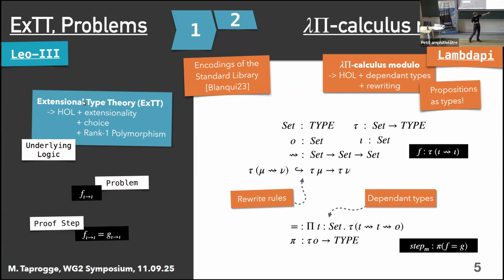So now pi f equals g becomes a type, and we can use this to declare symbols that represent the individual steps in our proof, and we can do the same thing for any axioms that we have in our reasoning problem. So now step m is a symbol that represents a proof of this step in our longer proof. Okay, so this is how we can encode the underlying logic and also the individual steps of our proofs.